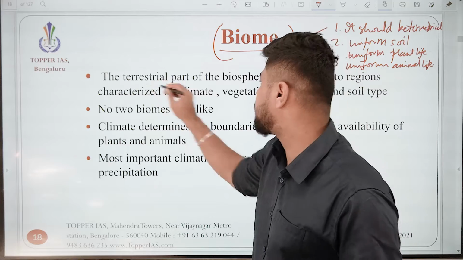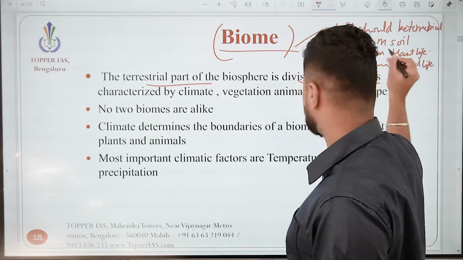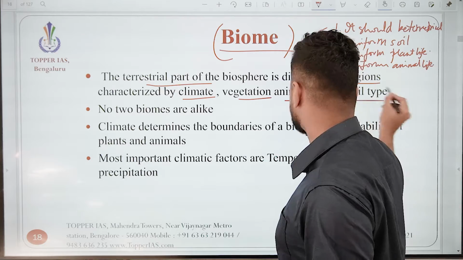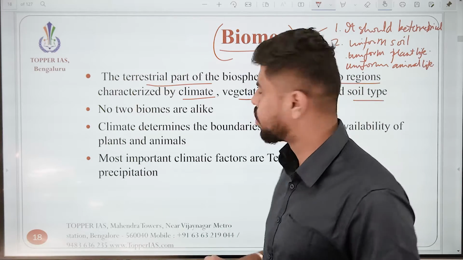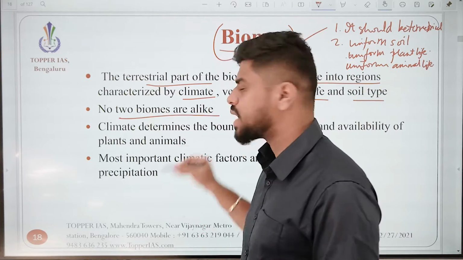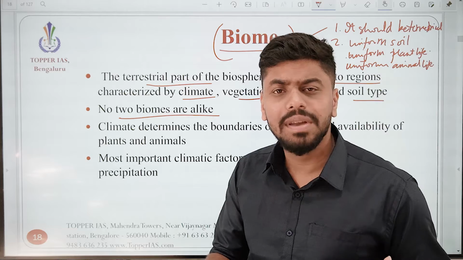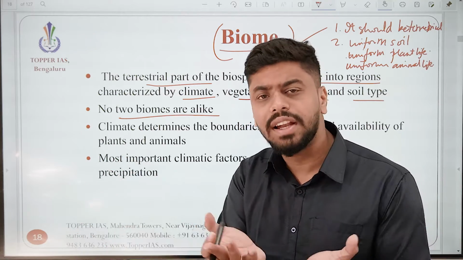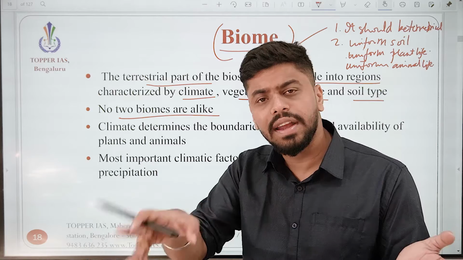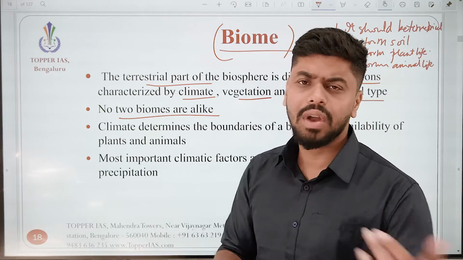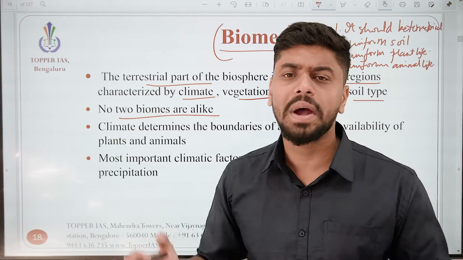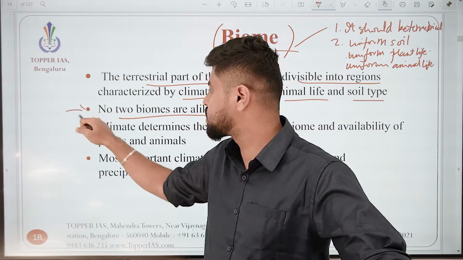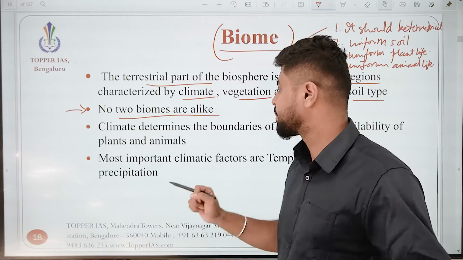Okay, so the terrestrial part of the biosphere is divisible into regions which are characterized by climate, vegetation, animal life, soil type. So no two biomes are alike. There will obviously be some differences between any two biomes. Definitely, these two biomes will be different in one aspect or another. So you can state that no two biomes will be absolutely alike. And this particular statement could be a prelims question as well, right?